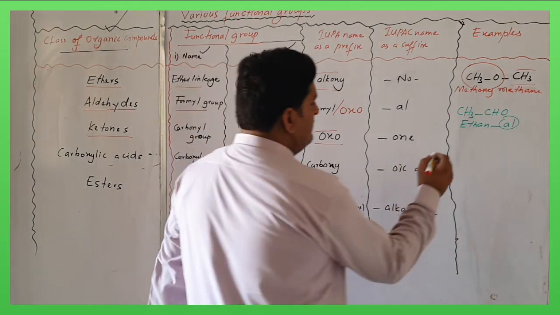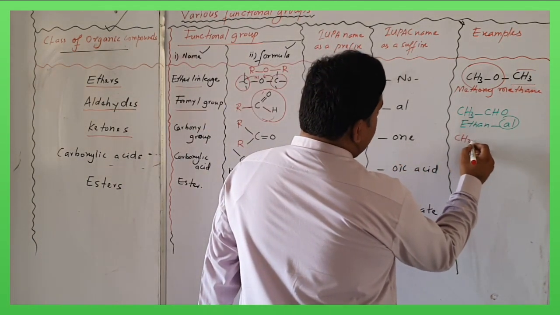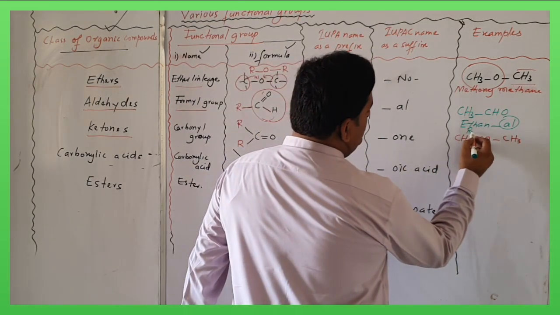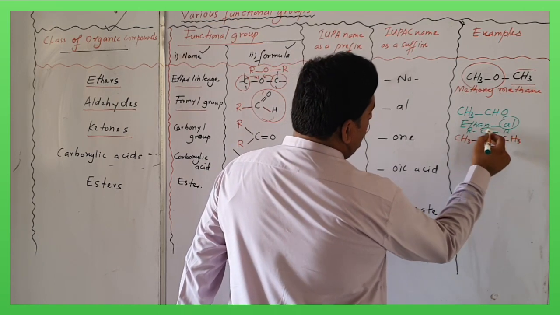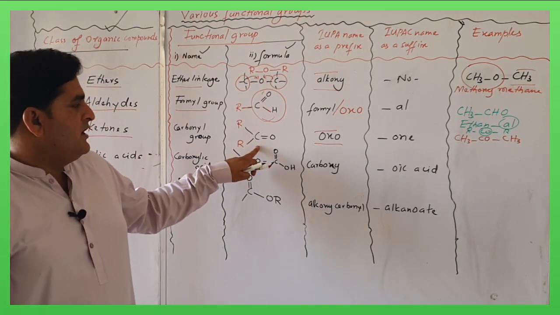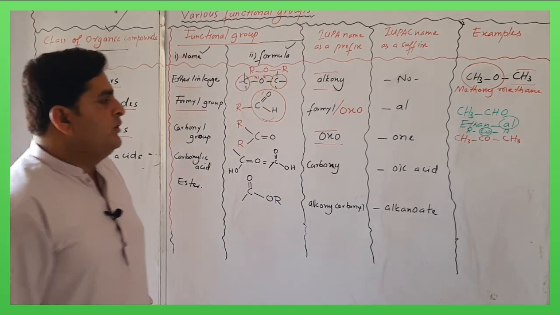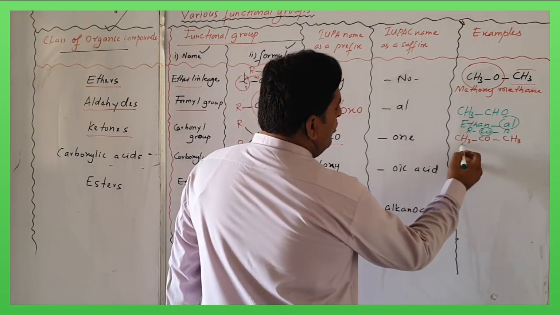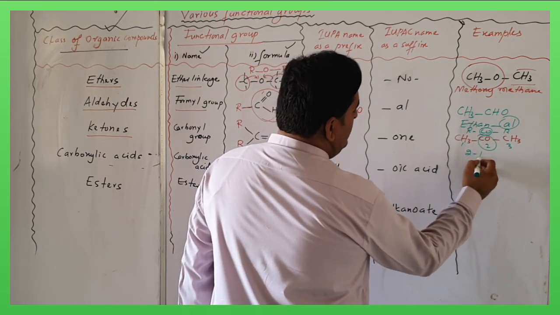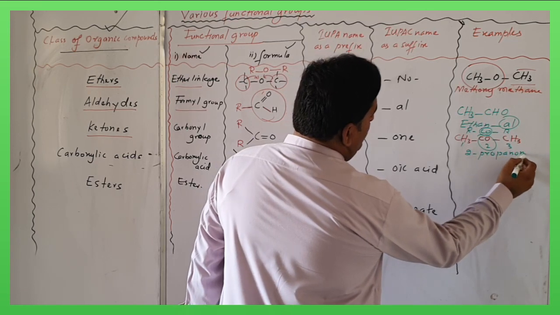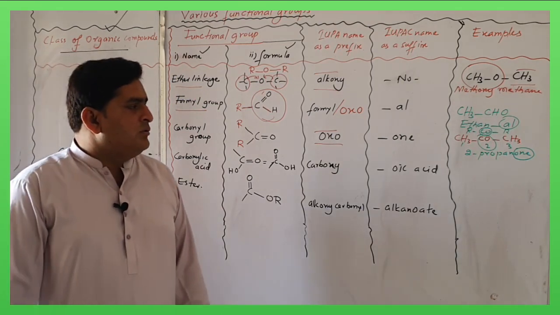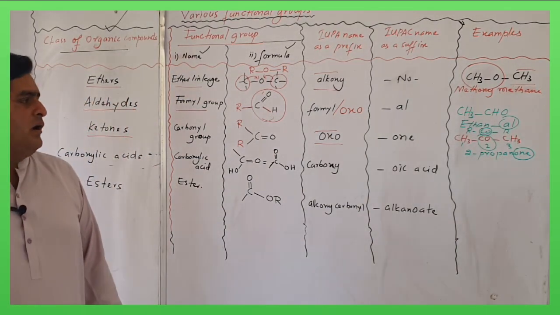For example, if our compound is CH3COCH3, now these are the two alkyl groups, and in between the alkyl groups there is a CO group. So this CO group, or carbonyl group, ensures that we have a compound called ketone. So its name will be, numbering 1, 2, 3, on the 2 carbon there is the functional group, so we write its name as 2-propanone. So this confirms that the compound is a ketone.